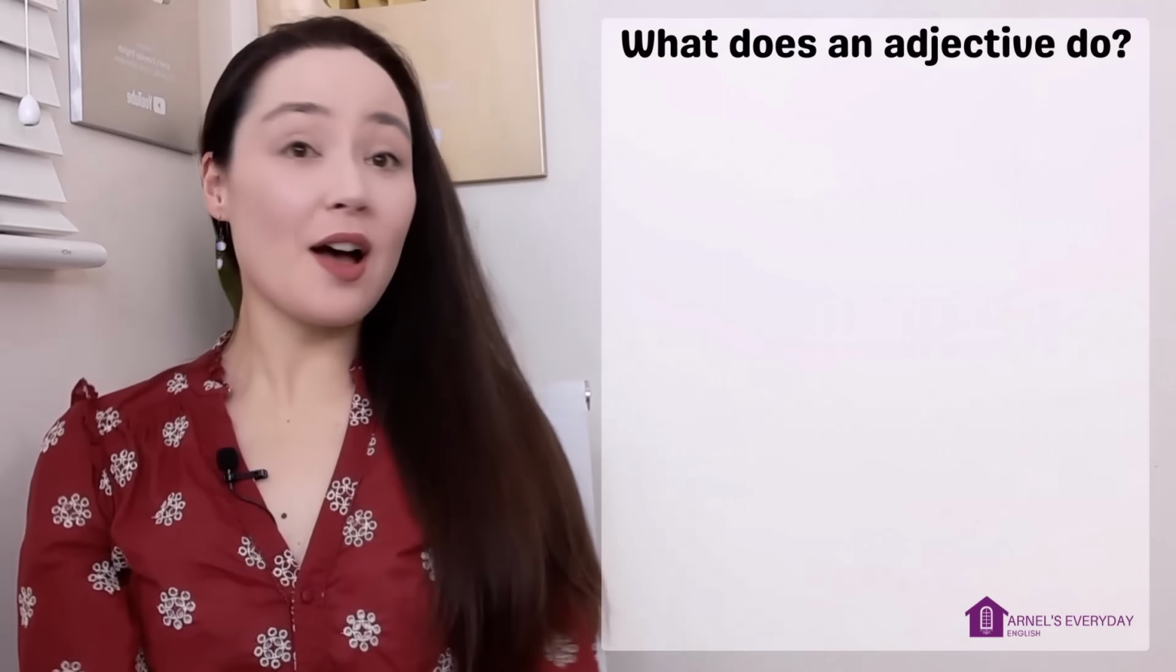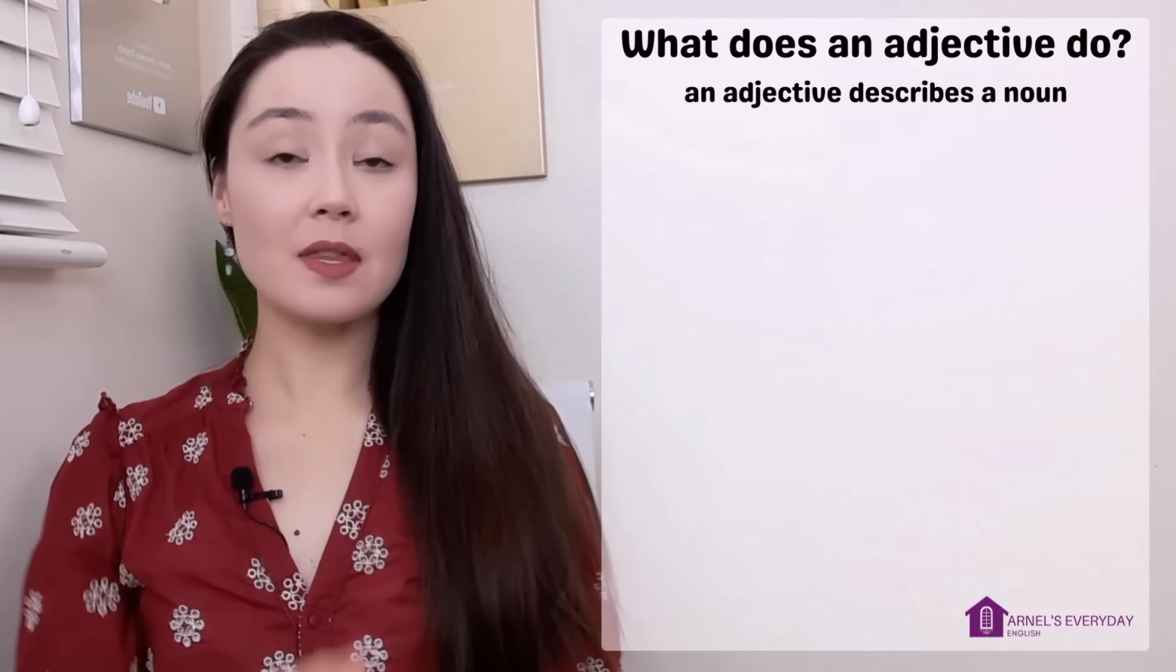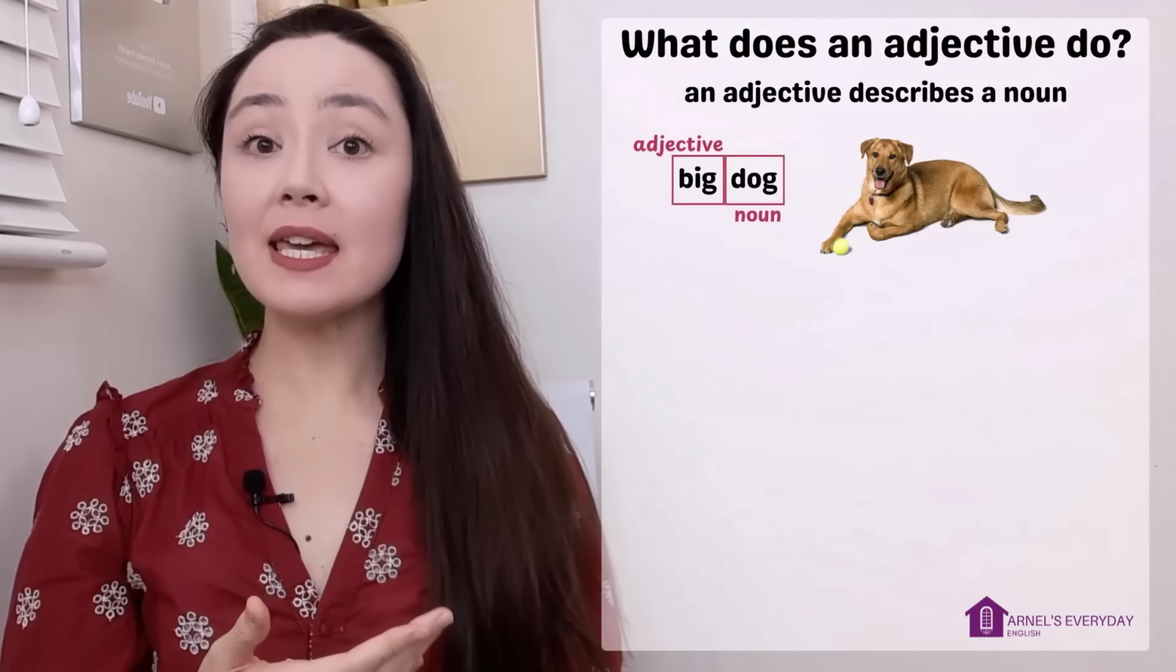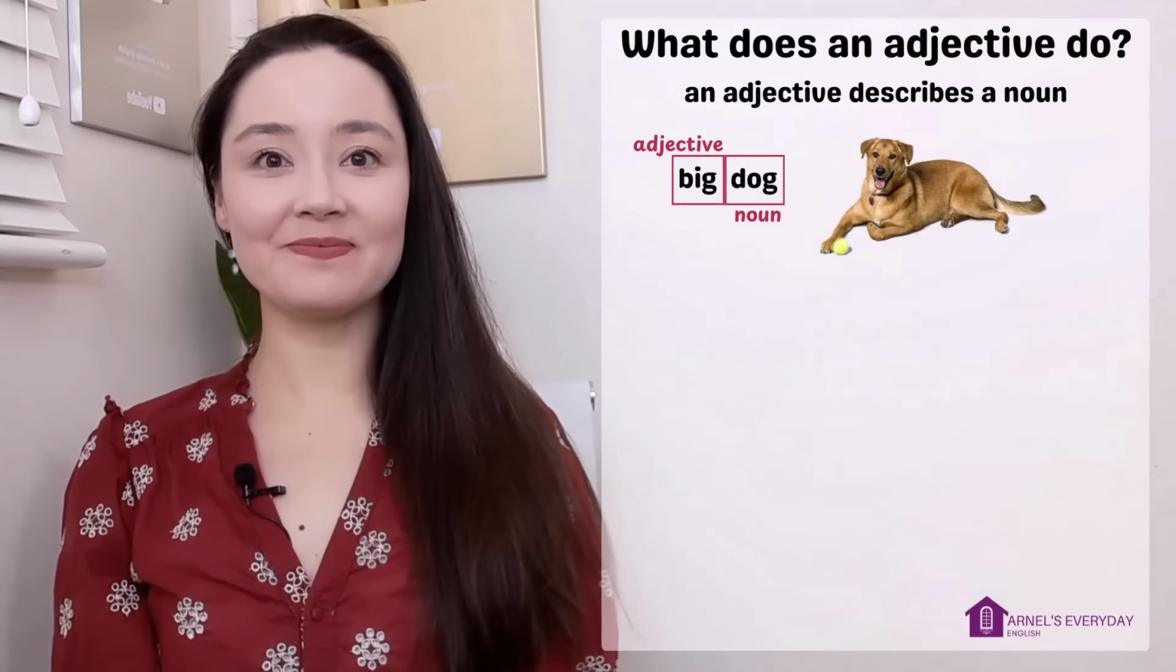My name's Arnell. Let's start. First, what does an adjective do? An adjective describes a noun. Big dog. Big is my adjective, and it describes my noun, dog.